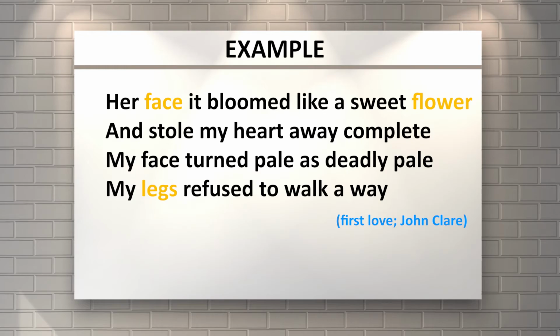And then stole my heart away complete. So this is about his expression, to talk about one girl that he loves as his first love, and to tell anyone who reads his poem that this is his feeling. And the end of the lines is, my legs refuse to walk away. So he cannot move when he faces the girl that he loves. So this is really denotative. This is really based on the lexical meaning. So you don't need to find the historical point from this. Okay, I hope that you've got the points on denotation.